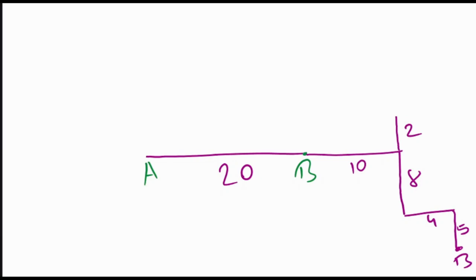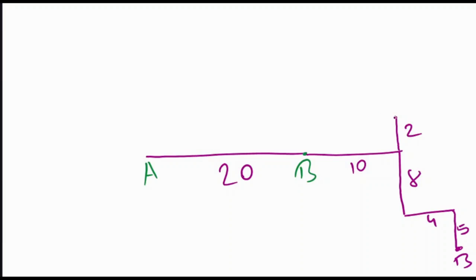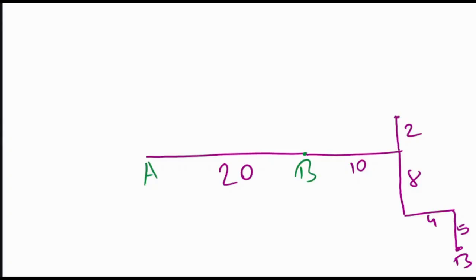What happened to A then? A turned right and traveled 12 meters to reach his office. A turned right. So now A is over here. A turned right and traveled how much? Traveled 12 meters to reach his office. So that means this is A's office and this is 12 meters.